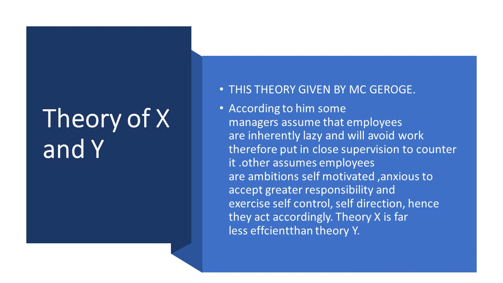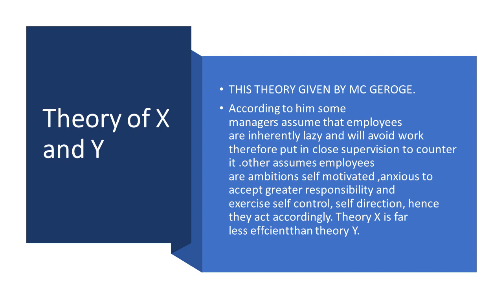Second, they assume that the workers or employees are self-motivated, ambitious, and will accept great responsibility and exercise self-control and self-direction. In this way, the second type of manager or leadership will think. So X is the one who thinks that the worker is inherently lazy and avoids work, and Y theory says that he is self-motivated and accepts greater responsibility.